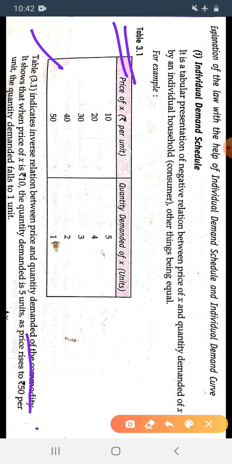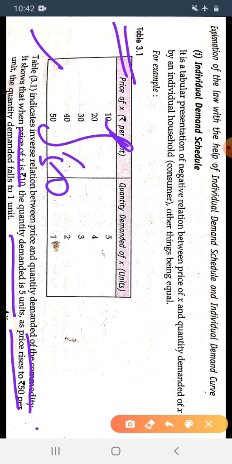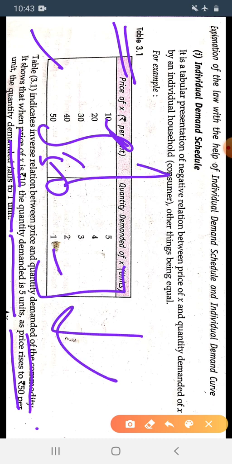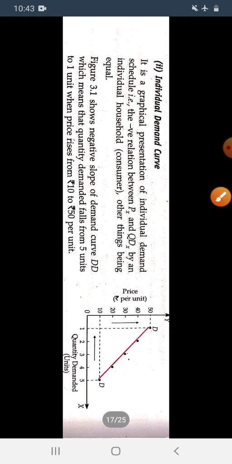It shows when the price of a commodity X is 10, then the quantity demanded is 5. As price rises up to 50, then the quantity demanded falls to 1. As the price increases, quantity demanded decreases. So now we will draw a demand curve.